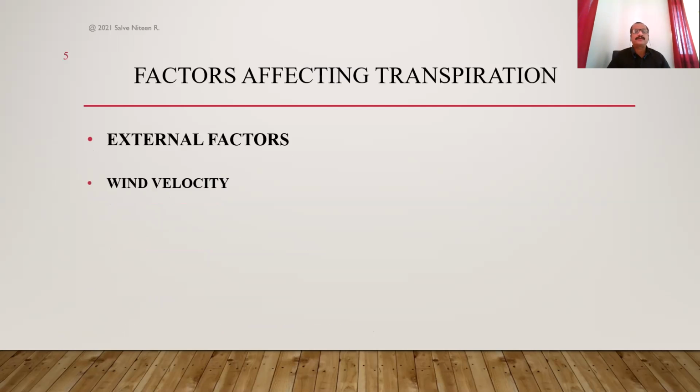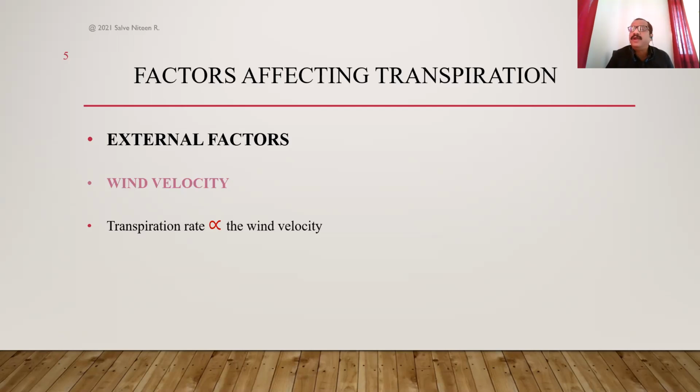The next important factor is wind velocity. Again, this factor has a direct relationship. Transpiration rate is directly proportional to the wind velocity. Up till now we have studied that the rate of transpiration is directly proportional to the light, and to the temperature. And here also the rate of transpiration is directly proportional to the wind velocity. If the wind is not flowing, if it is stagnant, then the rate of transpiration is normal.